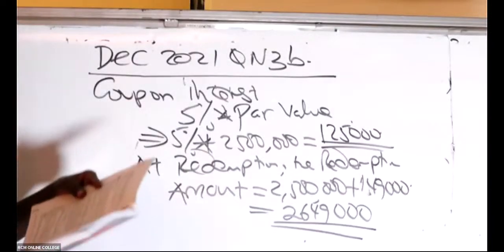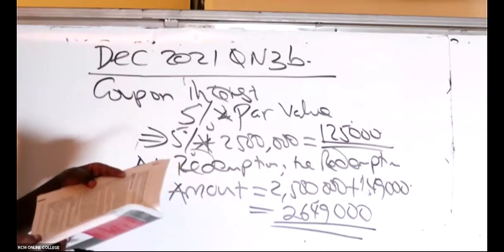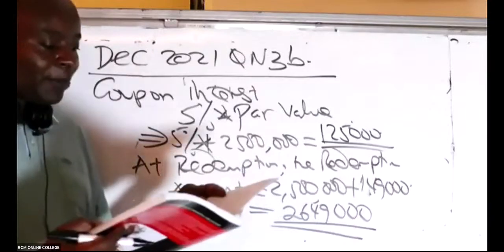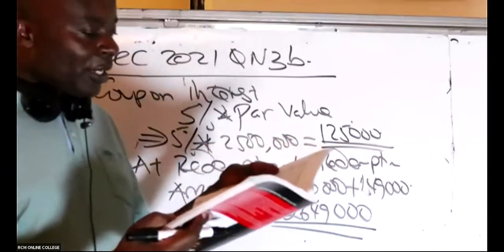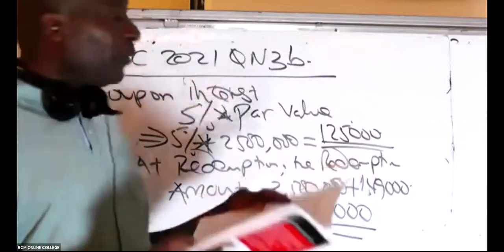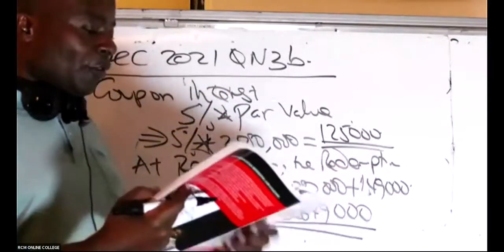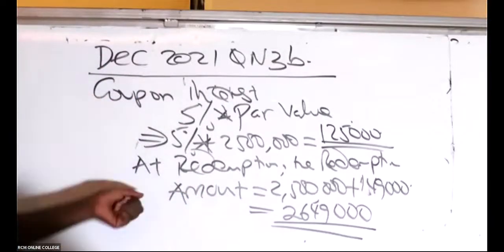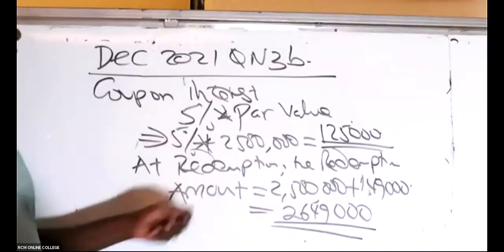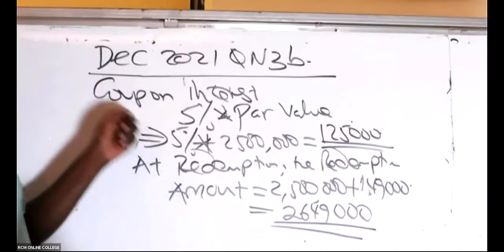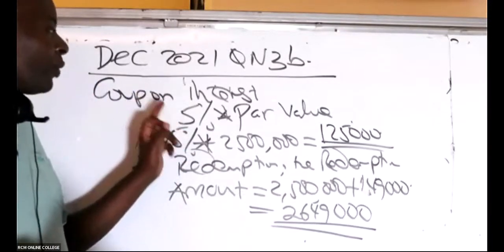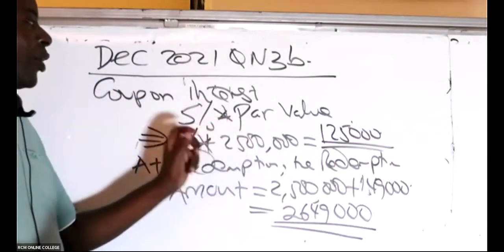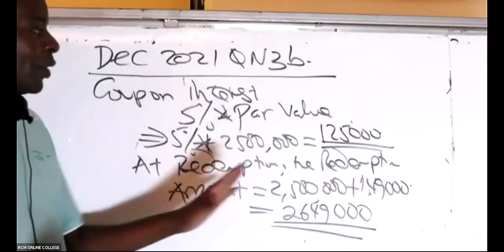So in this December 2021 question number 3B, they have given us: on 1st July 2021, Blanket Limited purchased a debt instrument, a 5% bond, with a nominal value of 2.5 million. The first thing we do is calculate the coupon interest that we shall be receiving every year. Every year we shall be receiving 125, because coupon interest is always pegged on the rate of interest applied to the par value, not market value, not even the investment that you made. So 5% times 2.5 million gives us 125,000.